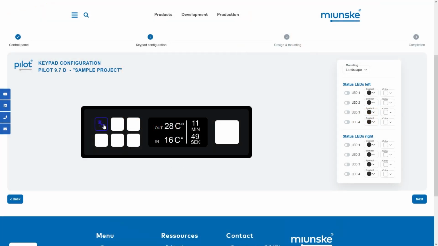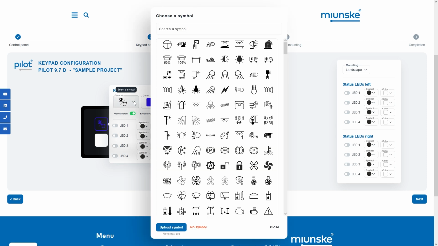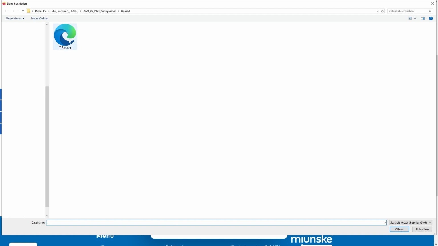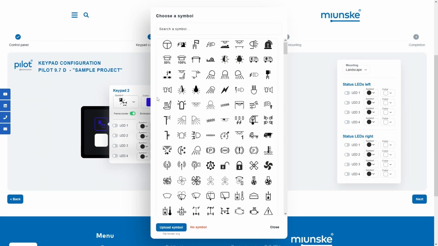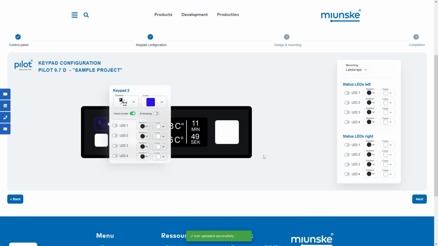If the desired symbol is not yet included in our symbol library, you can upload a graphic you have created yourself in SVG format for your current configuration. We will be happy to add your specific symbol to our symbol library so that it will be available in the selection for other projects in the future.